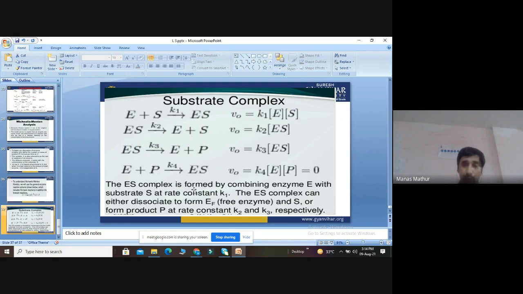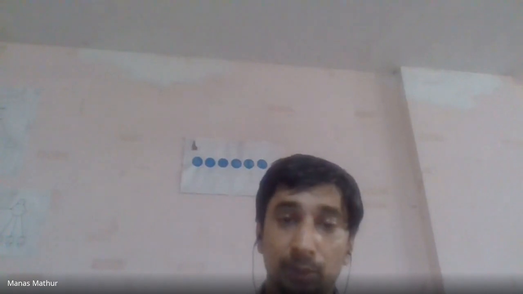The ES complex is formed by combining enzyme with the substrate at rate constant K1. The ES complex can either dissociate back to E plus S or form product, with rate constants K2 and K3 respectively. In the case of rate constant K4, enzyme plus product going back into substrate, the velocity will be 0 because this reaction is not favored.